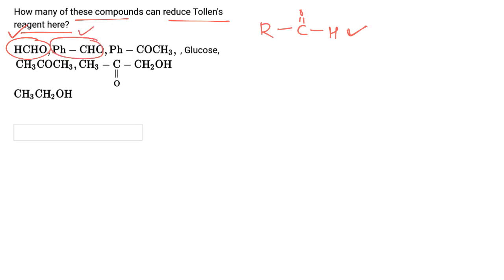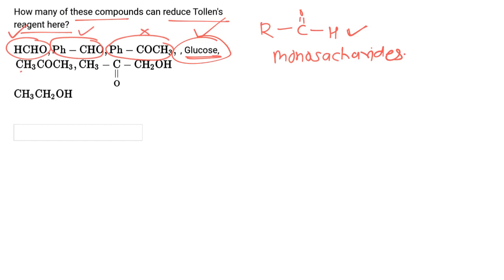Benzaldehyde will reduce Tollens reagent. Now PhCOCH3 is a ketone, and ketone will not reduce Tollens reagent. Now glucose, all monosaccharide units, either aldose or ketose, having aldehyde group or ketone group, they all will reduce Tollens reagent. So glucose will reduce Tollens reagent.